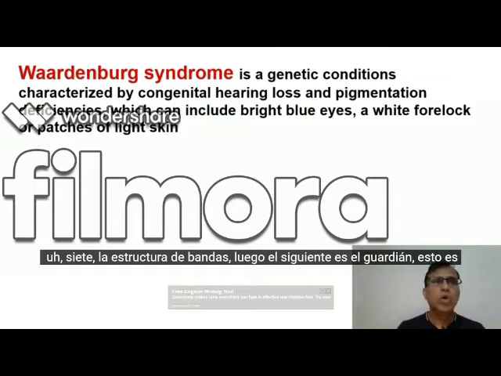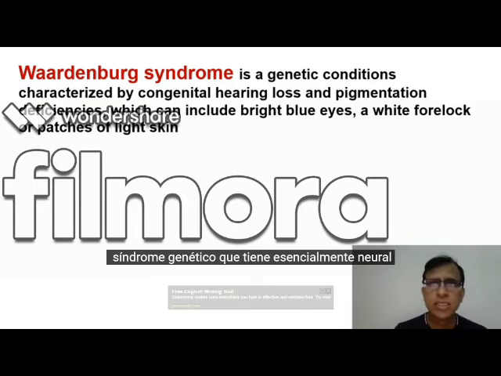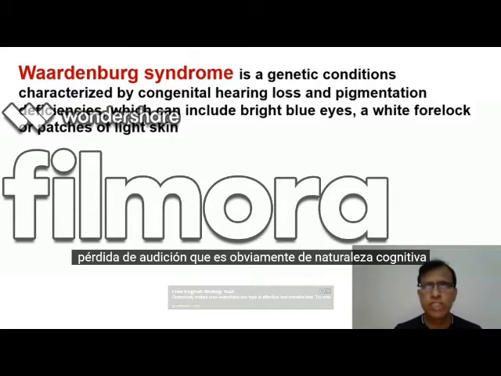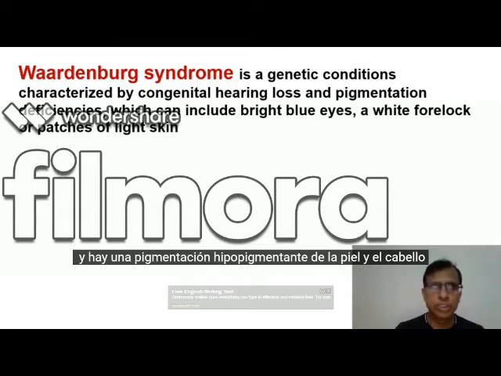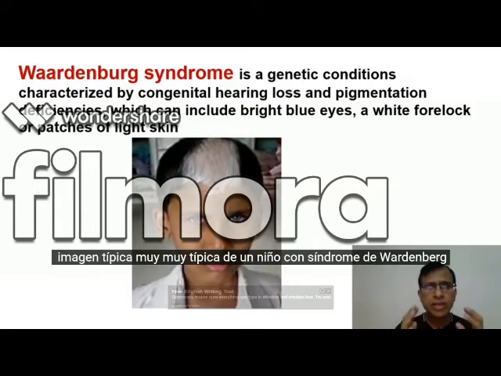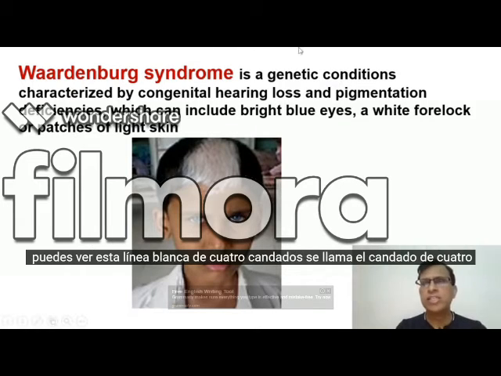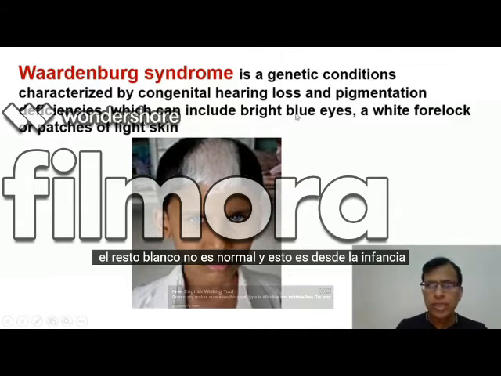Then next one is Waardenburg. This is extremely important syndrome. It's an image-based question. It's a genetic syndrome which has sensory neural hearing loss, which is obviously congenital in nature, and there is a hypopigmentation. Pigmentation of the skin and the hair is decreased, and as you can see, this is a very typical image of a child with Waardenburg syndrome, where you have to notice that this is called white forelock. You can see this line, white forelock. The forelock is white, rest of it is normal, and this is right from childhood.